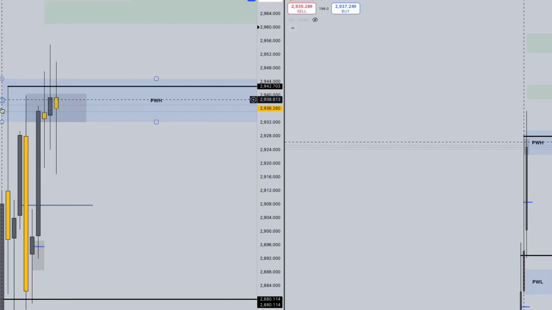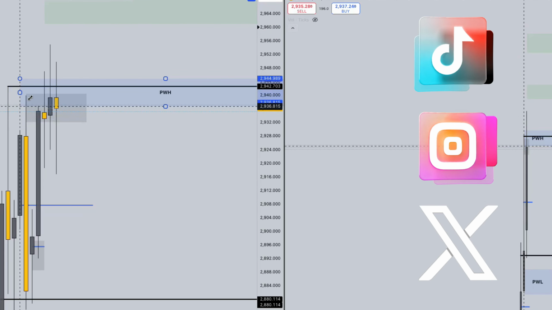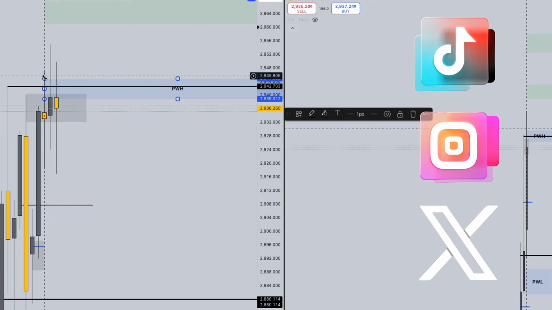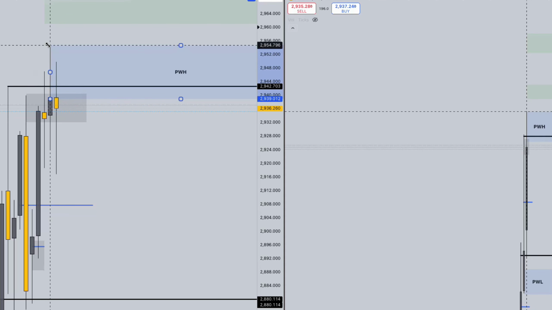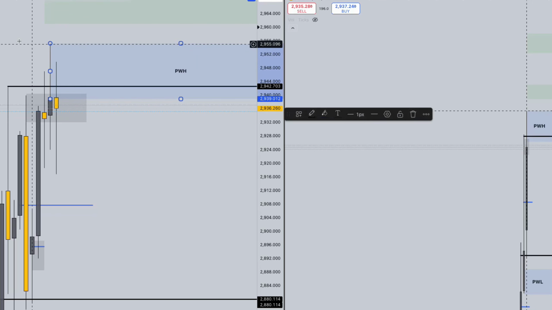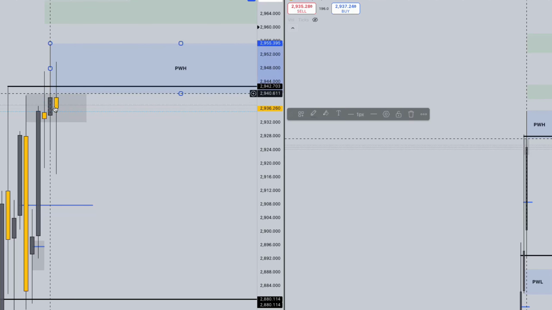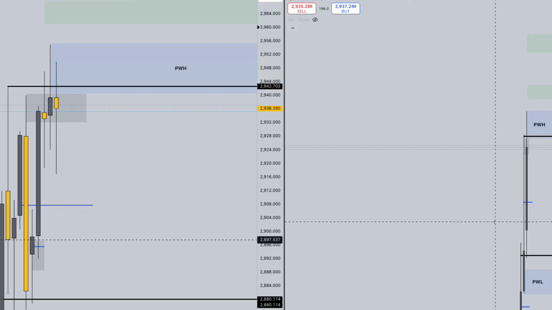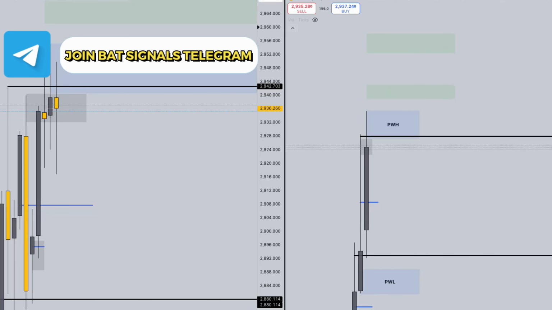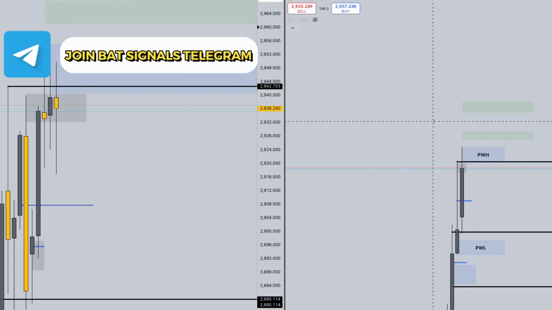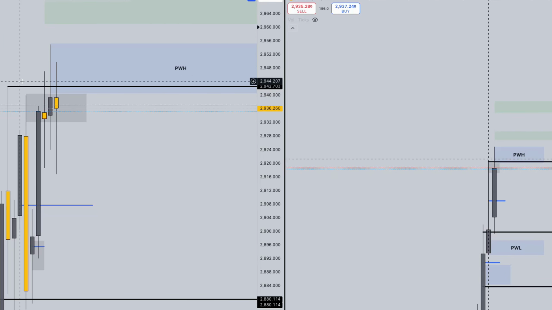Let's go ahead and fix this previous week's high, as our previous week's high is going to be this wick up here. We made a new all-time high last week, but however, we can see that gold rejected and came back down very sharply. Now, this doesn't mean that the overall bullish trend is done and over with, but we did see some rejection at an area of resistance because price made a new all-time high.